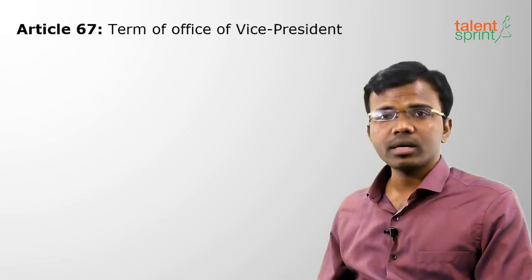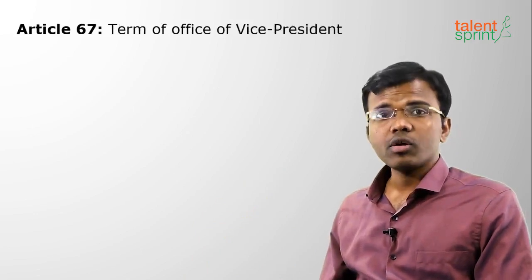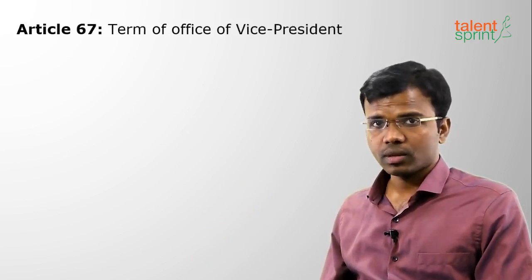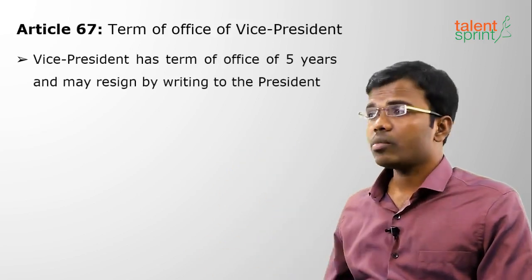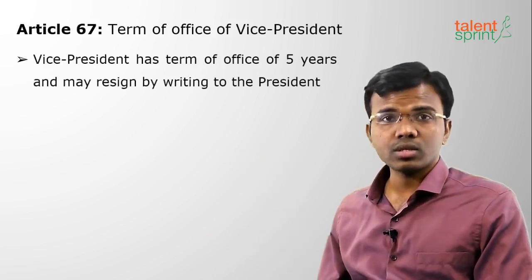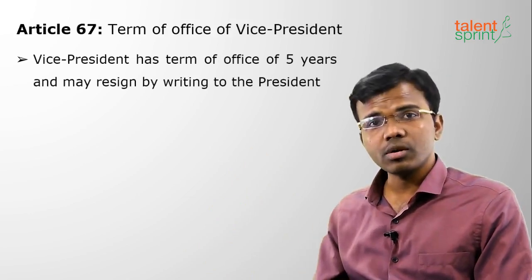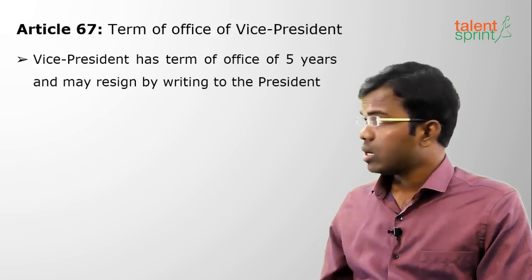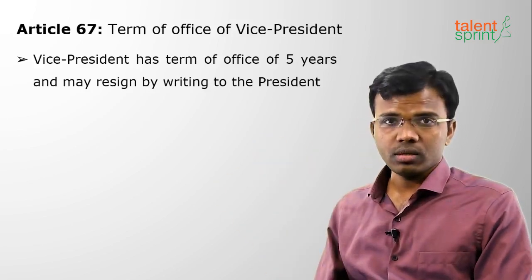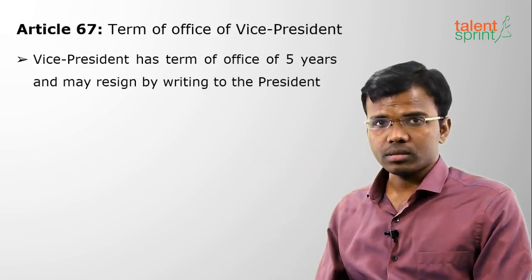So these are the qualifications for the election of Vice President of India. Next is Article 67, term of office of Vice President. The term of office of Vice President is 5 years only. Though he is chairman of Rajya Sabha, whose term is 6 years, his term is 5 years from the date of appointment.